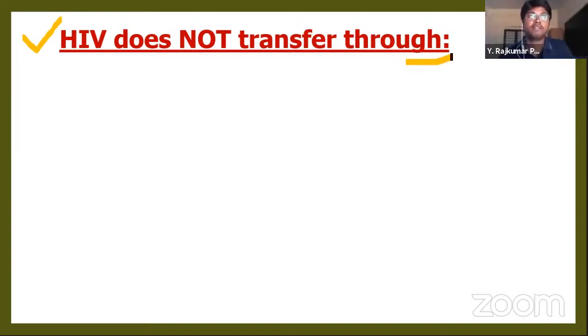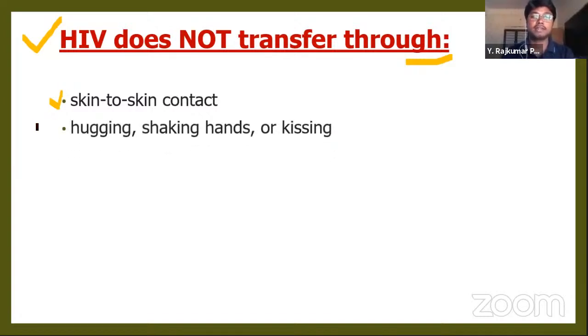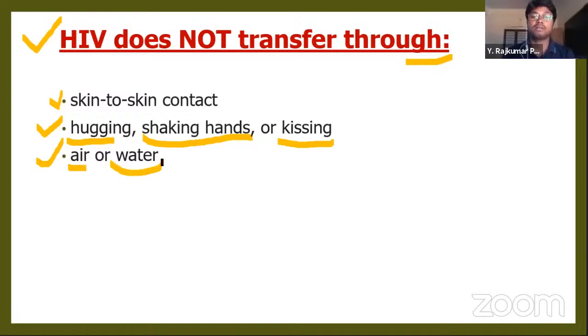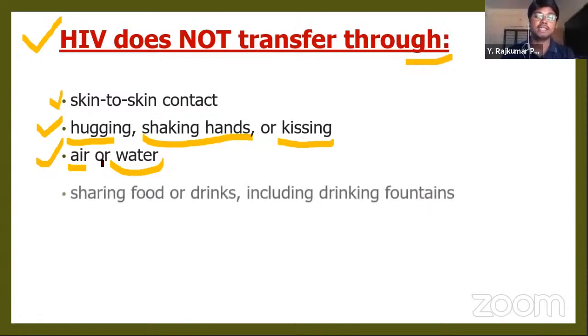Suppose our friend is affected by the HIV virus, if he is an HIV patient, we should not avoid him because it will not transfer through skin to skin contact. We can shake hands with them, no problem. It cannot be transferred by hugging or shaking hands or even by kissing. Next, it cannot transfer by air or water. So it is not an airborne disease or a waterborne disease.